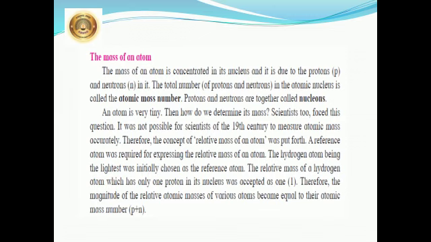So hydrogen was taken as the reference atom. The relative mass of the hydrogen atom, which has only 1 proton in its nucleus, was accepted as 1. Therefore, the magnitude of the relative atomic masses of various atoms became equal to their atomic mass number, that is P plus N, proton plus neutron.